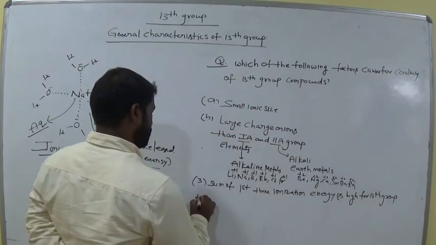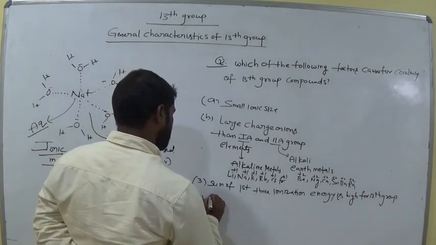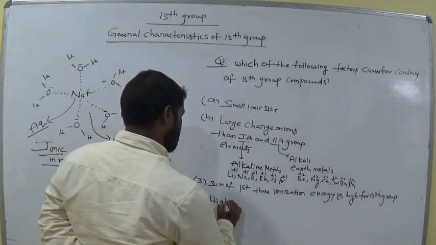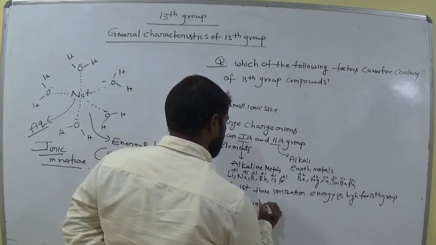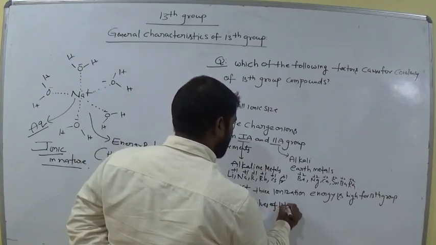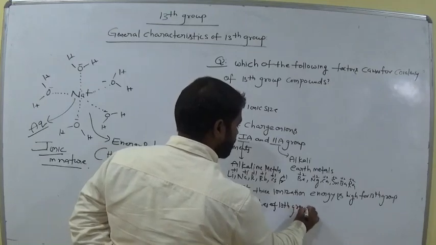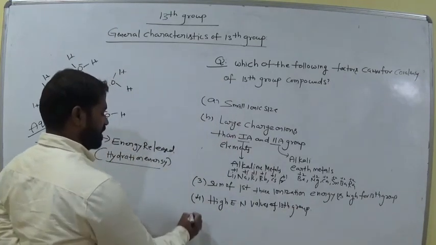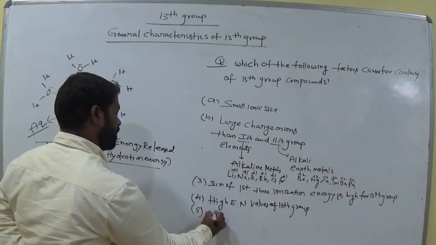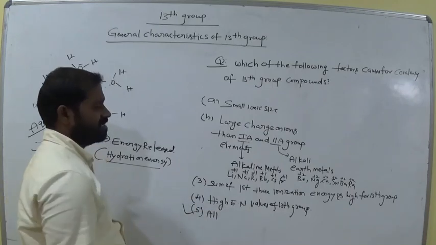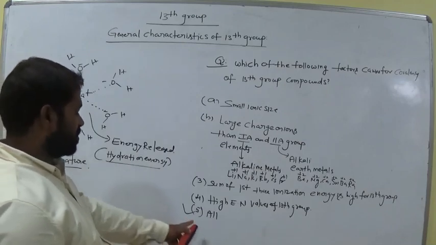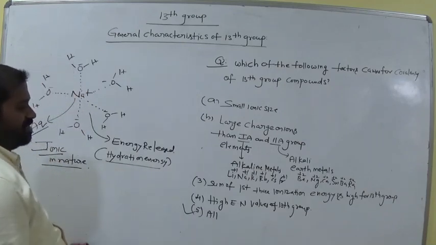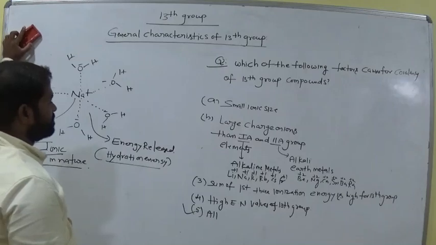Option 4, high electronegativity values of the 13th group. Which one is correct? Option 5, all. So option 5 is correct. These are all the factors that cause covalency of the 13th group. Remember this.